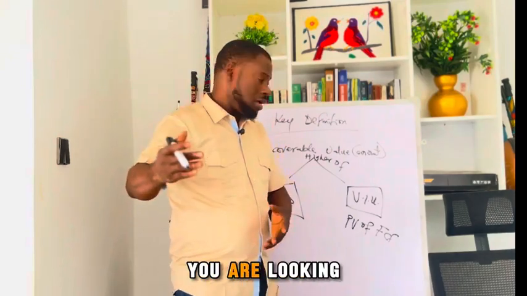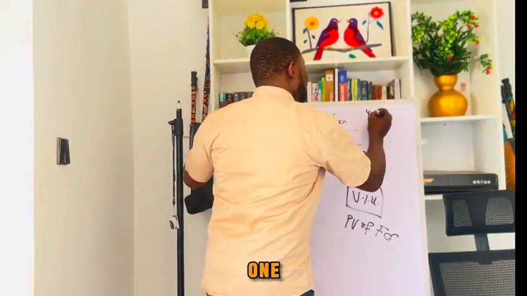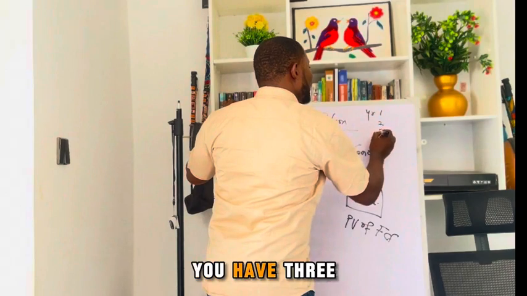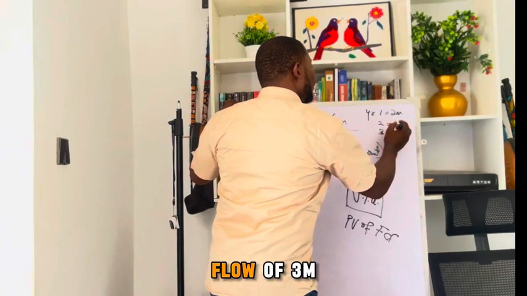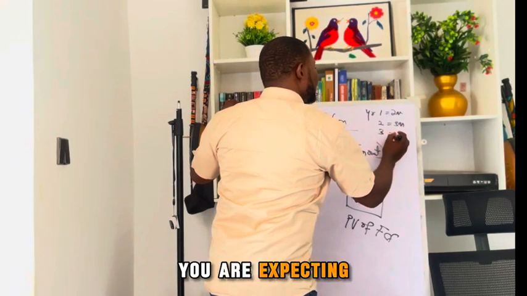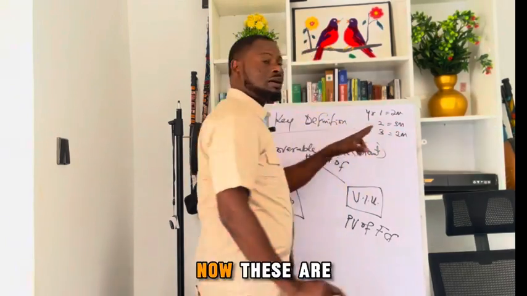For the subsequent years, maybe you have year 1, year 2, and year 3. In the first year you are expecting a cash flow of 2M, maybe here you are expecting a cash flow of 3M, and maybe here a cash flow of 2M. Now, these are cash flows.